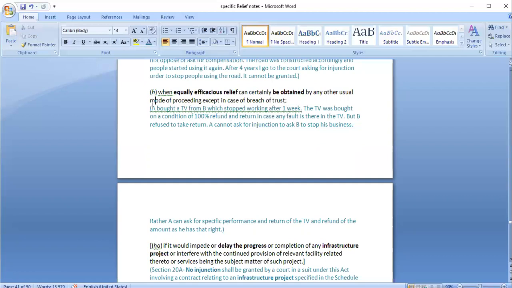After 1 week, the TV stopped working. He cannot go to the court and ask for an injunction to stop the seller's business. Why? Because there was already some other relief available. He can just say that I want to return the TV and get a 100% refund. So if some other relief is already available, then the person should not go to the court asking for an injunction order.